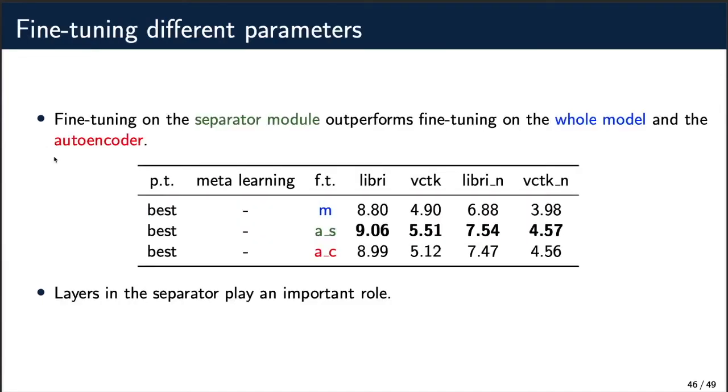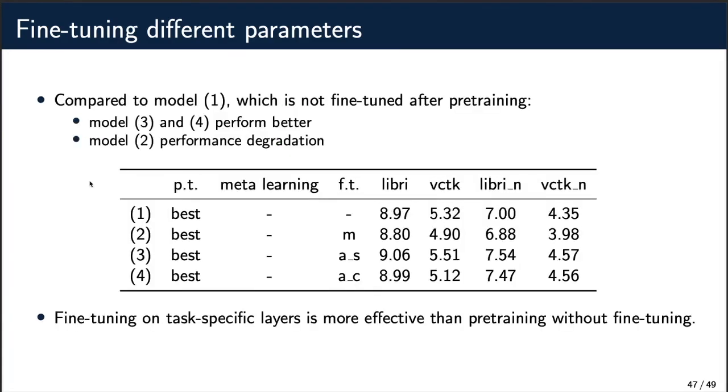We also wondered about the performance of fine-tuning different parameters after pre-training. We found out that fine-tuning the separator module outperforms fine-tuning the whole model in the autoencoders. This suggests that the layers in the separator play a more important role in the task-specific layers in the speech separation model. What about evaluating without fine-tuning?